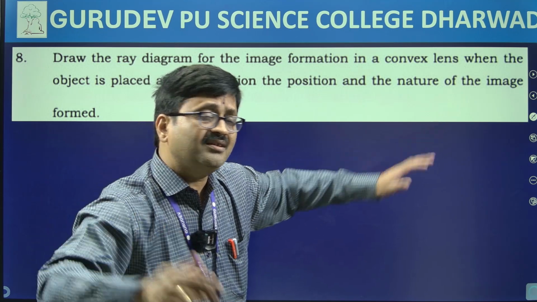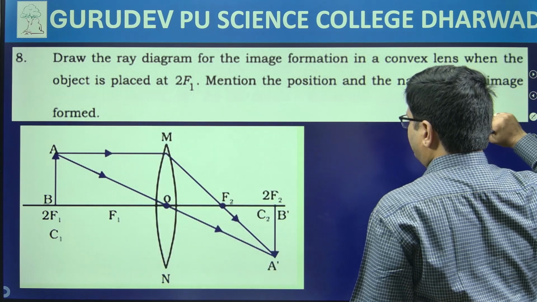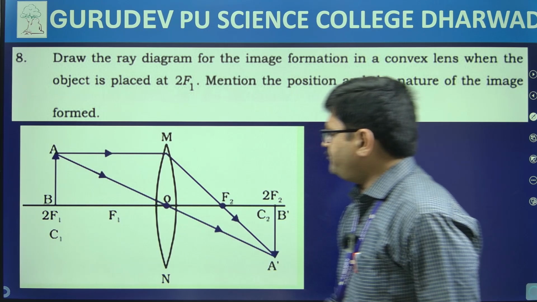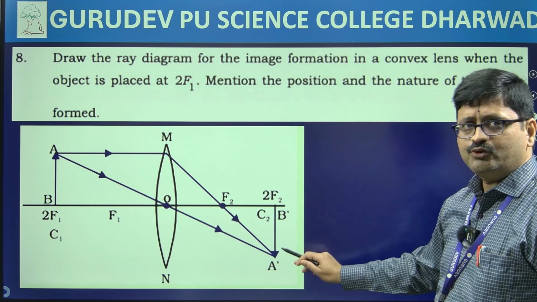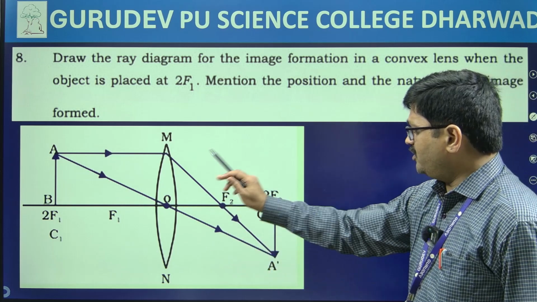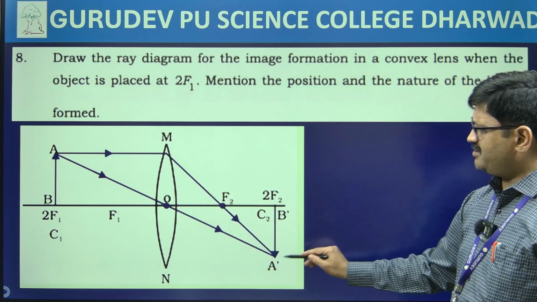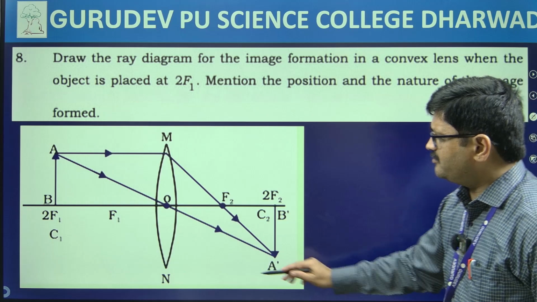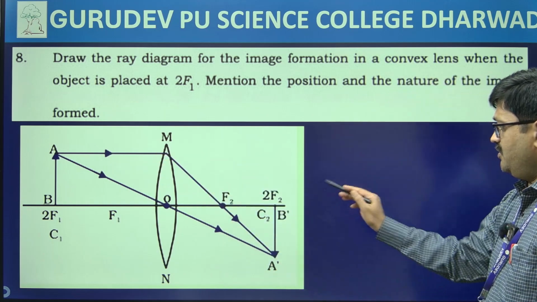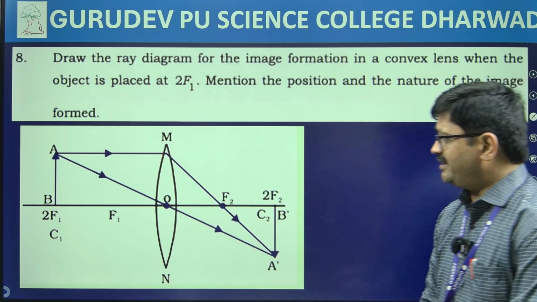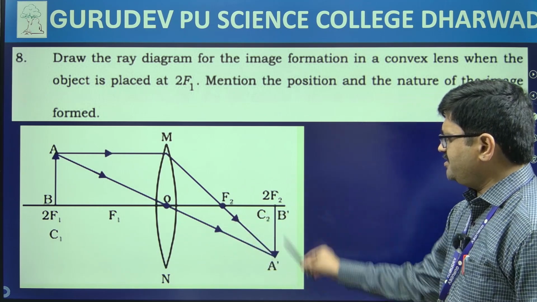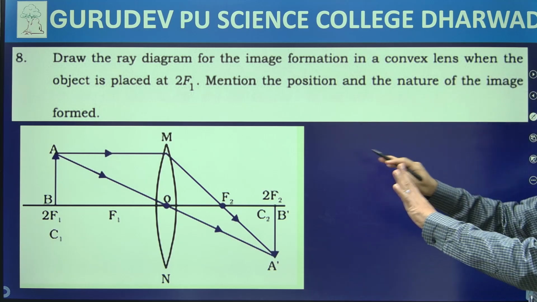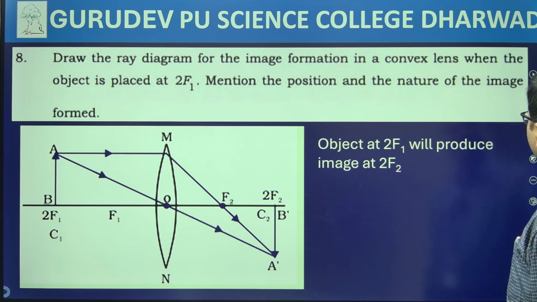2f only, right? So definitely I can draw the ray diagram in this manner. Now you can see object is placed at 2f1, image is formed at 2f2, and if you observe, the size of image and size of object are the same and image is inverted with respect to object. And what kind of image are we getting? We are getting image behind the lens, so for that reason it will be a real image, is it not? So this is the ray diagram and nature of the image, I am just mentioning it here.